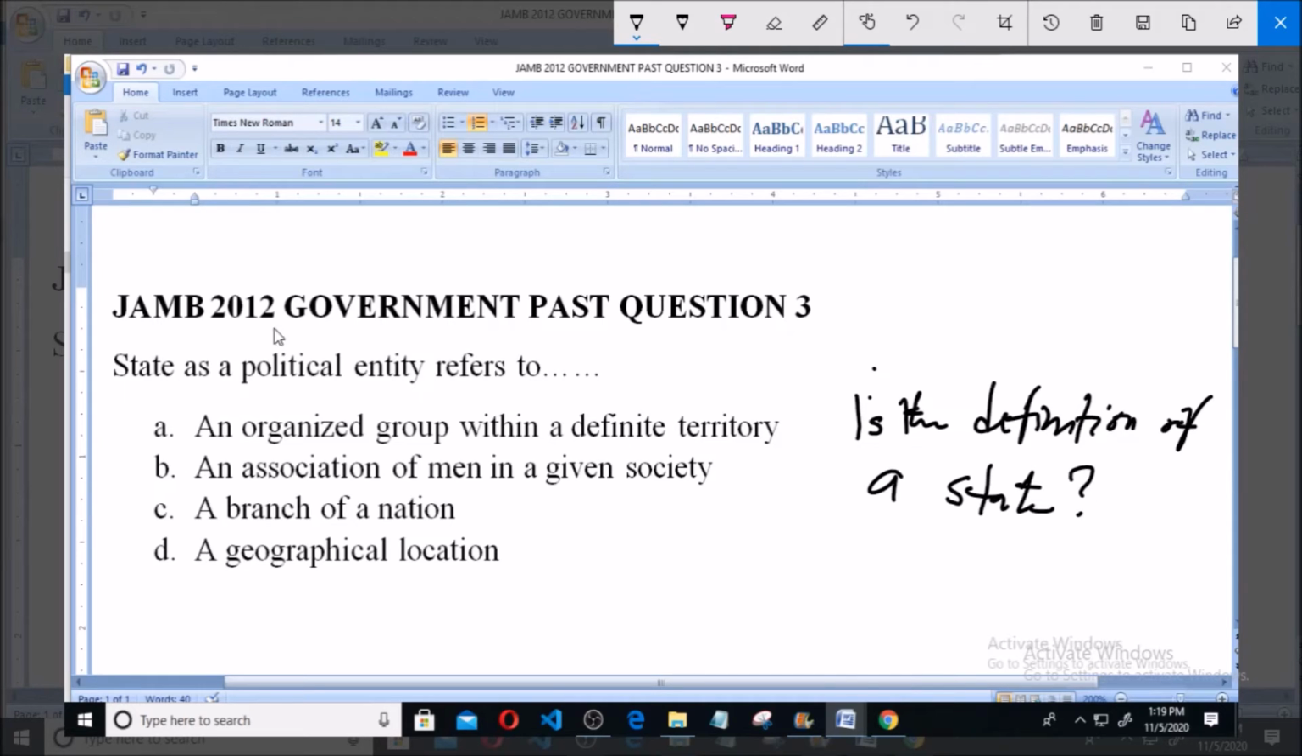Definition of a state. Option A says an organized group within a definite territory. B, an association of men in a given society. C, a branch of a nation. D, a geographical location. The definition of a state is that a state is a political entity which refers to an organized group within a definite territory. So option A is correct.